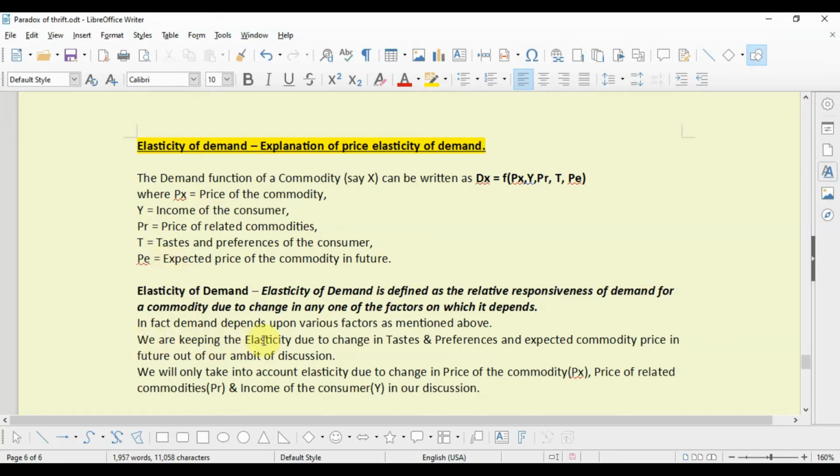But we are keeping the elasticity due to change in tastes and preferences and the expected commodity price in future out of our ambit of discussion. We will only take into account elasticity due to change in price of the commodity, price of related commodities and income of the consumer. That is, we will discuss price elasticity, cross elasticity and income elasticity of demand in our discussion.